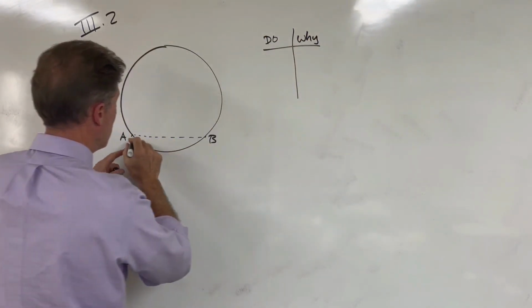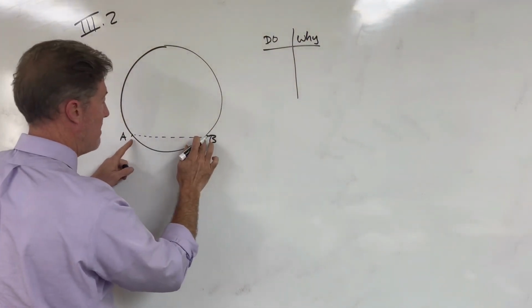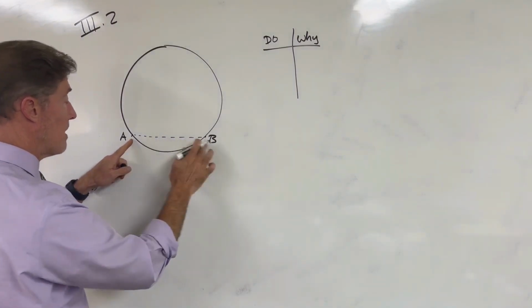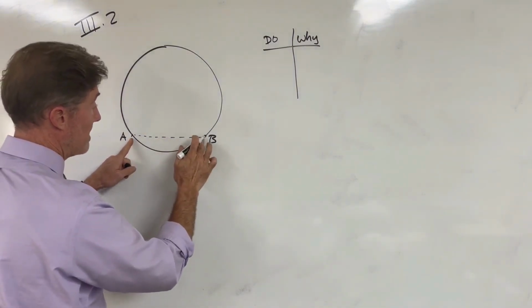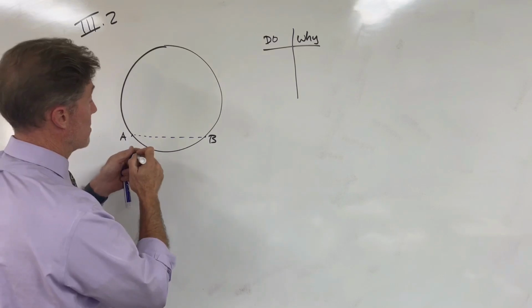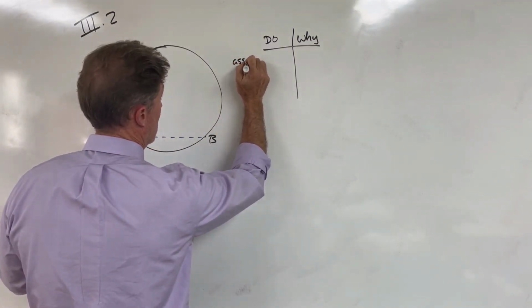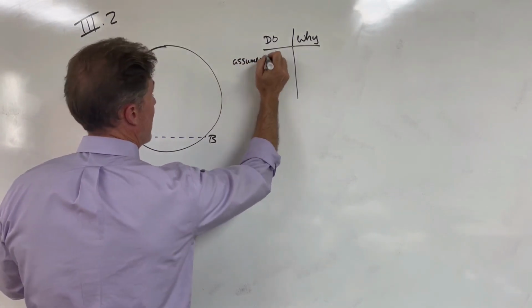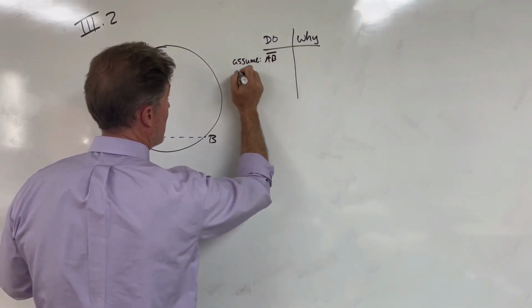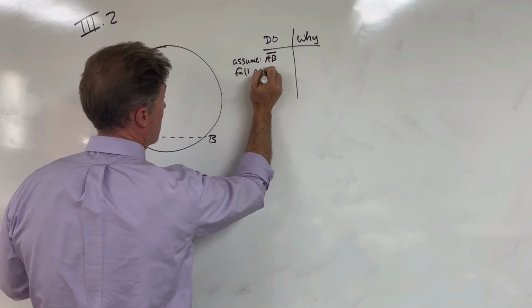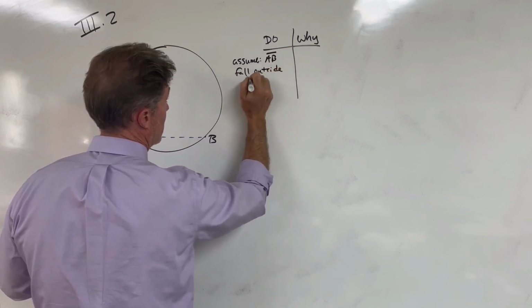So let's assume that the straight line joining AB, 2 points chosen at random on a circumference, doesn't fall within the circle. Let's say it falls outside the circle somehow. So this is going to be our assumption, that line AB falls outside the circle.